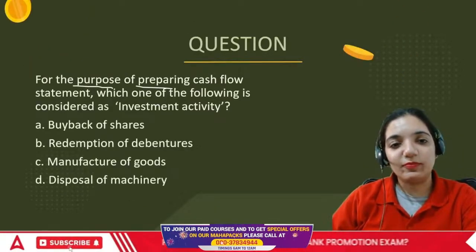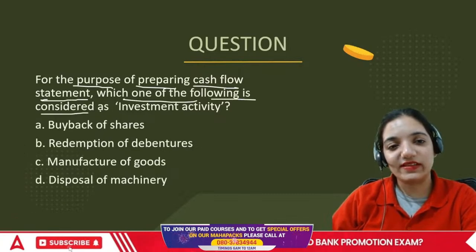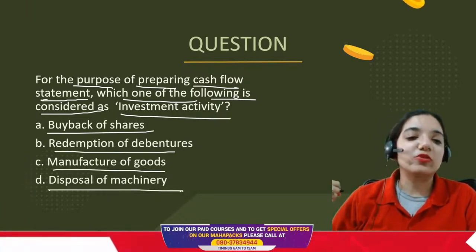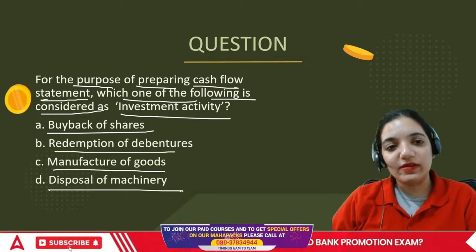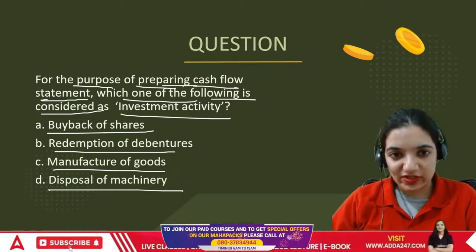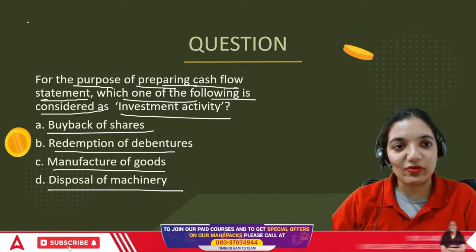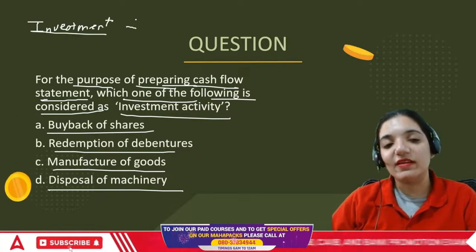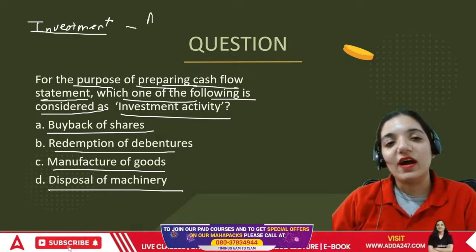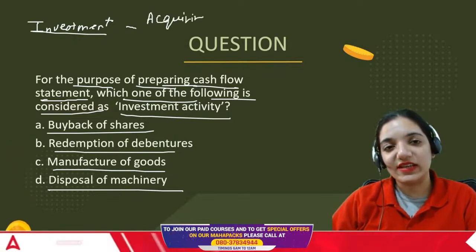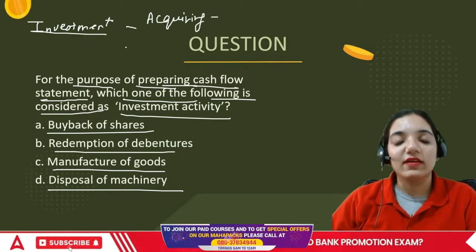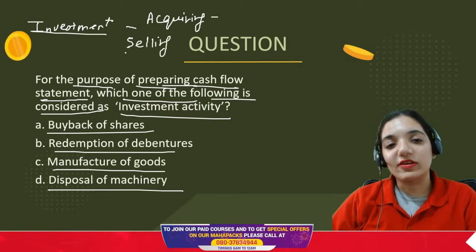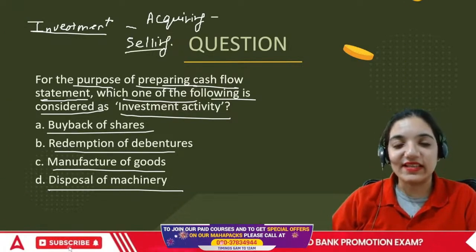For the purpose of preparing a cash flow statement, which one of the following is considered as investment activity? Buyback of shares, redemption of debentures, manufacture of goods, or disposal of machinery. Now what am I looking for, everyone? Investment means I am putting money in, such that investing activity can deal with acquiring an asset. When I purchase an asset, I lose money. First is acquiring an asset and then selling an asset, a long-term asset rather.